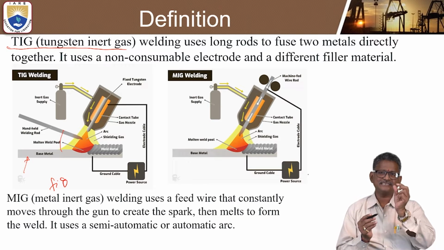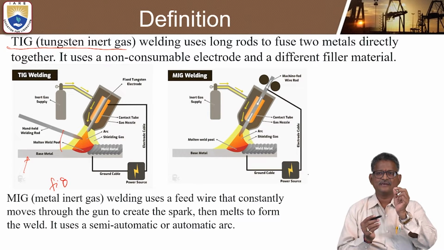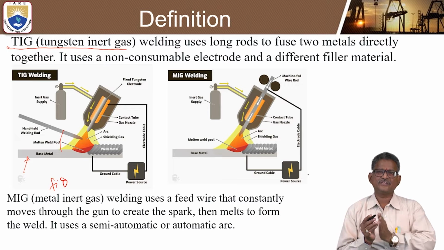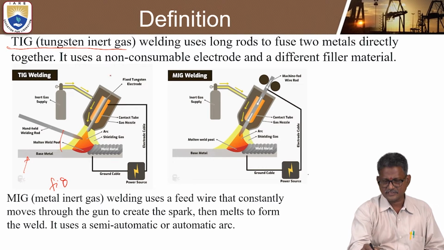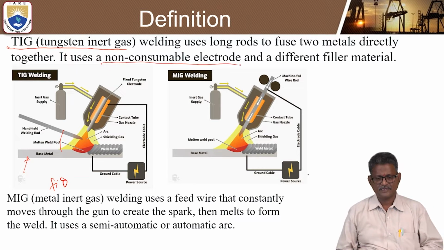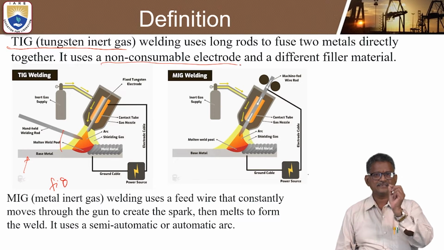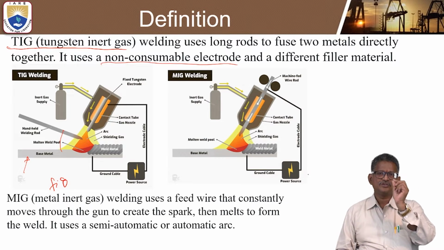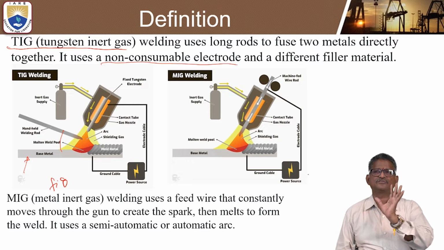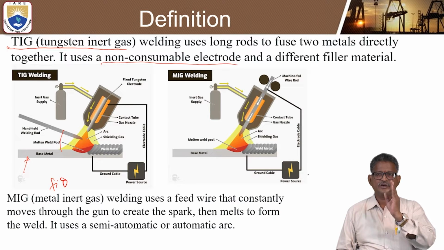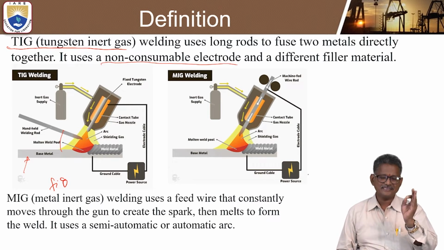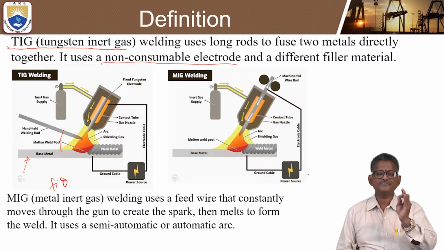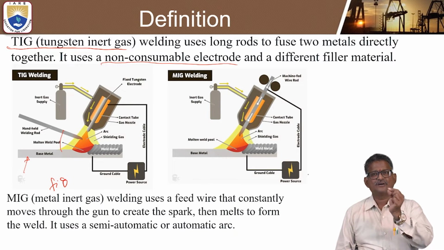In general, tungsten inert gas welding uses a non-consumable electrode. This is a very important term. So when we say tungsten inert gas welding, we use a non-consumable electrode and a separate filler metal. That is the basic concept or definition of TIG welding. Okay, and another thing is MIG welding, metal inert gas arc welding.